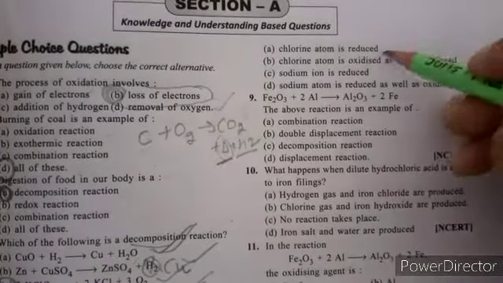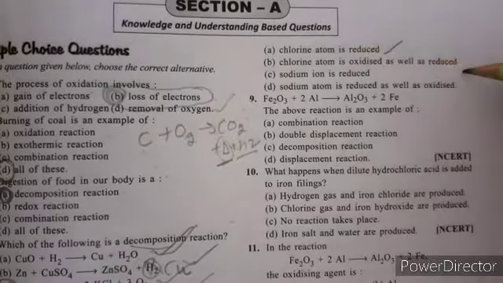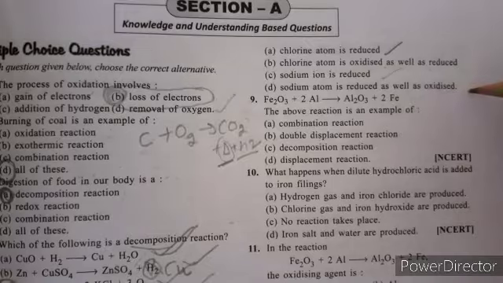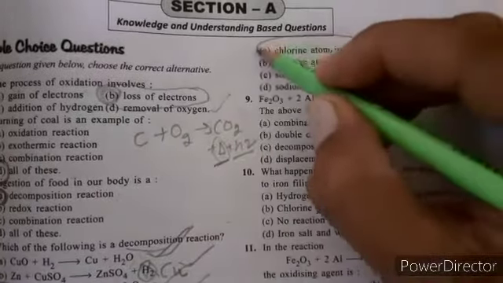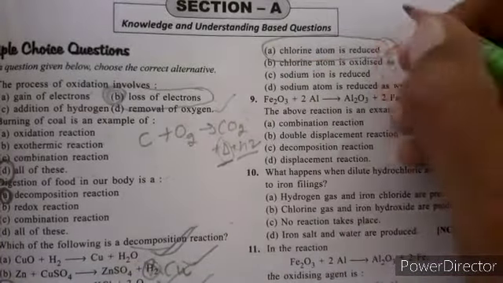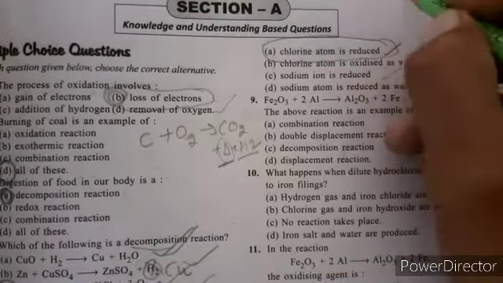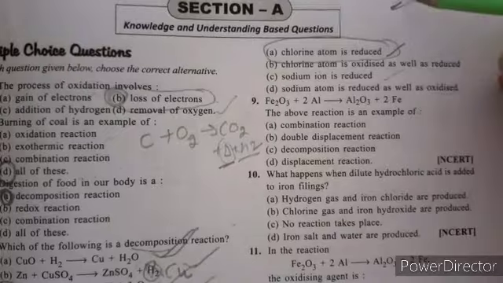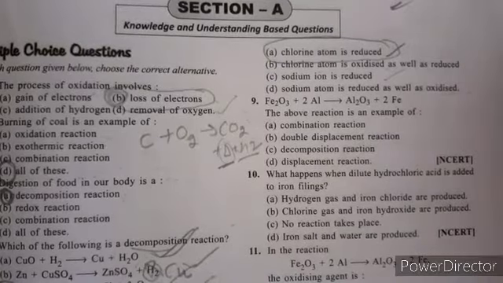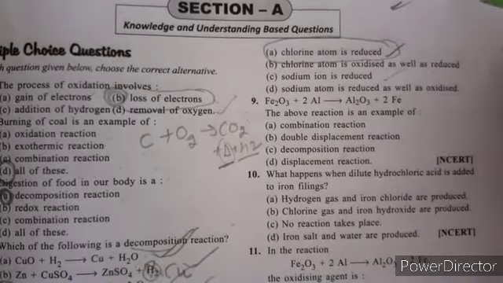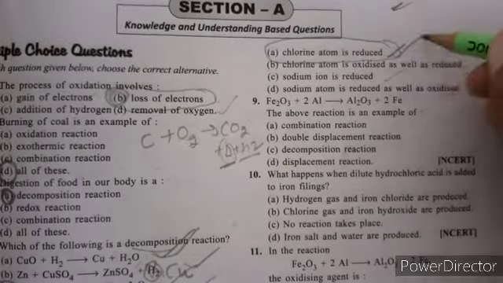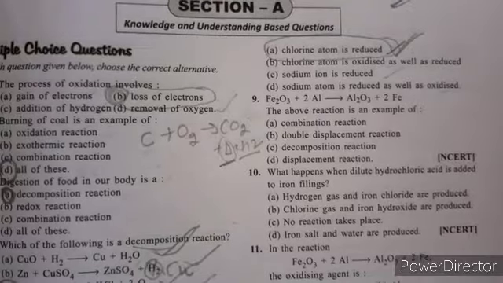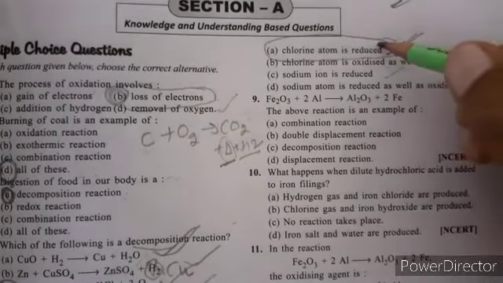Chlorine atom is reduced, chlorine atom is oxidized as well as reduced, sodium ion is reduced, sodium atom is reduced as well as oxidized. In this reaction, chlorine atom is reduced. When we react sodium plus chlorine, it forms NaCl. So here the chlorine atom is reduced because it changed from Cl2 to Cl-. Clear? So here from 0 to -1, it means it gets reduced. So that's the process involved in the formation of sodium chloride.